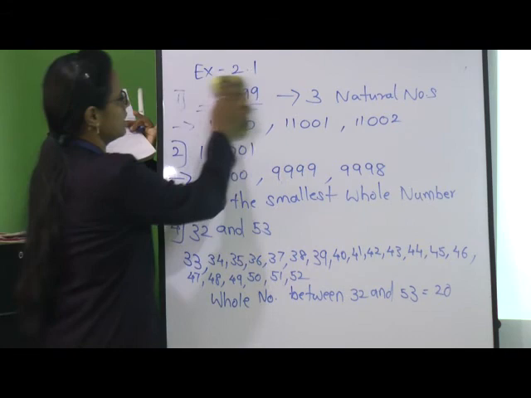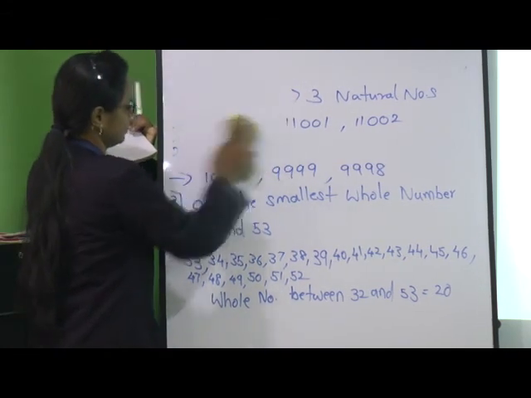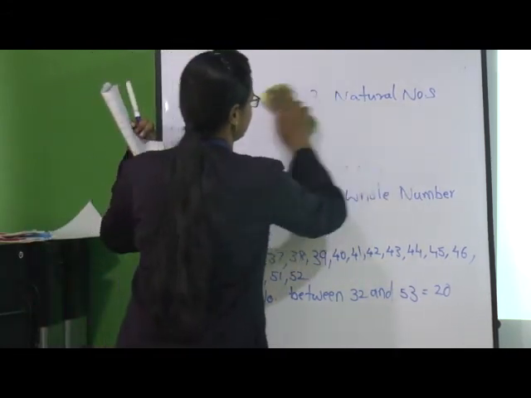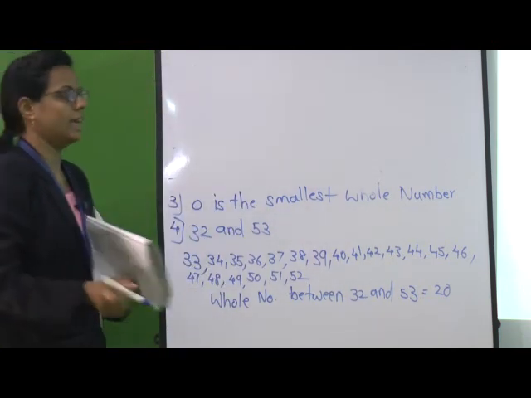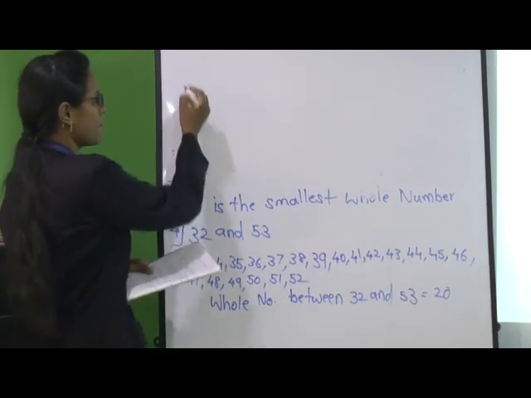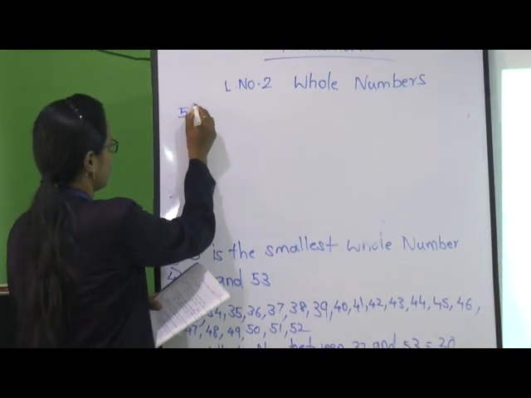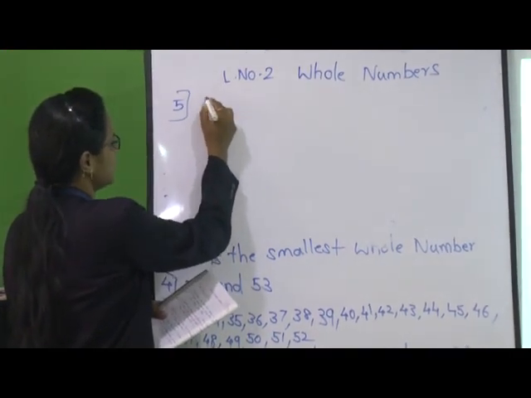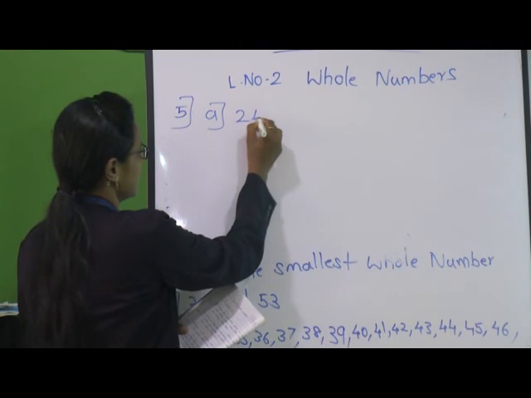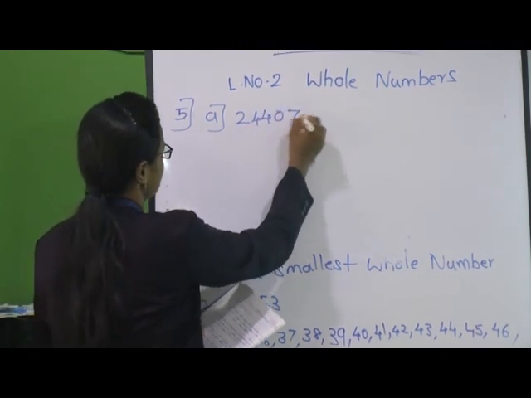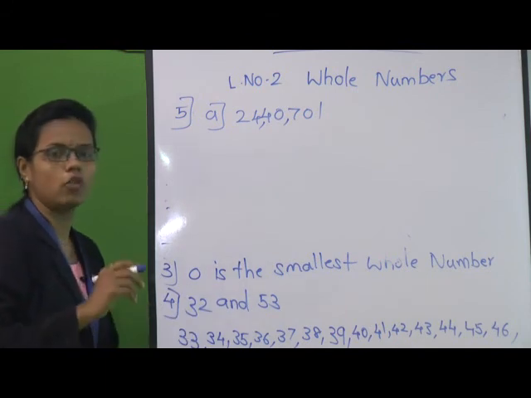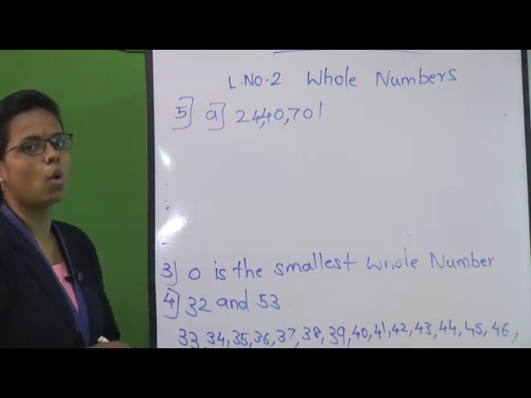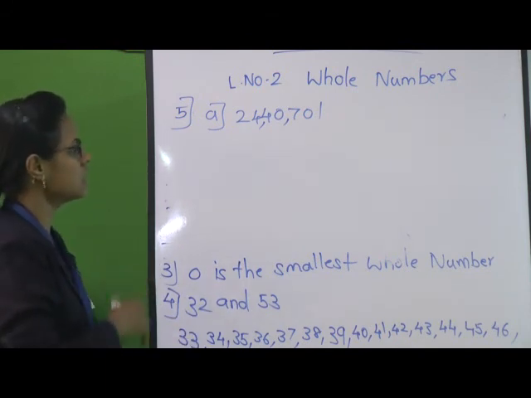Let us move towards the next sum. Write the successor of, it is the fifth question. We have to find the successor. The number is 24,40,701.